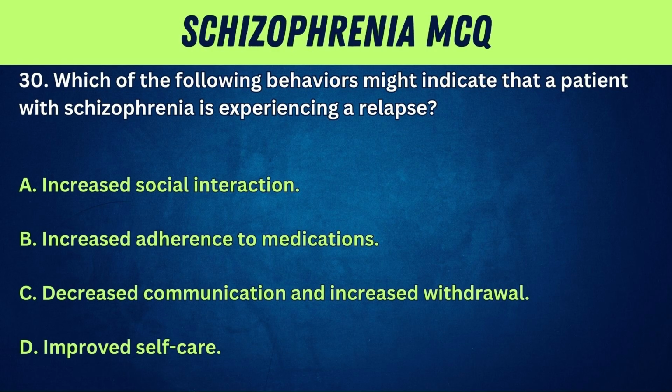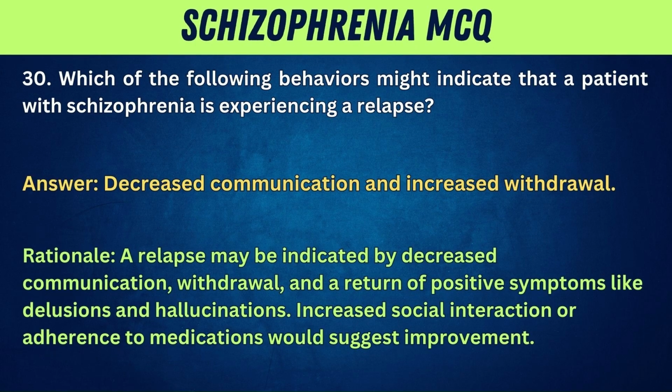A. Increased social interaction. B. Increased adherence to medications. C. Decreased communication and increased withdrawal. D. Improved self-care. Answer: decreased communication and increased withdrawal. Rationale: a relapse may be indicated by decreased communication, withdrawal, and a return of positive symptoms like delusions and hallucinations. Increased social interaction or adherence to medications would suggest improvement.